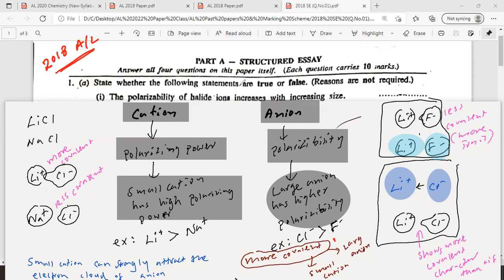I don't know whether you have learned this before. This is newly introduced to the syllabus. Recent papers have frequently asked this, even under MCQs. They can give two compounds, or maybe four answers, and ask which one of the following has the highest covalent feature, or which one has the highest ionic character.